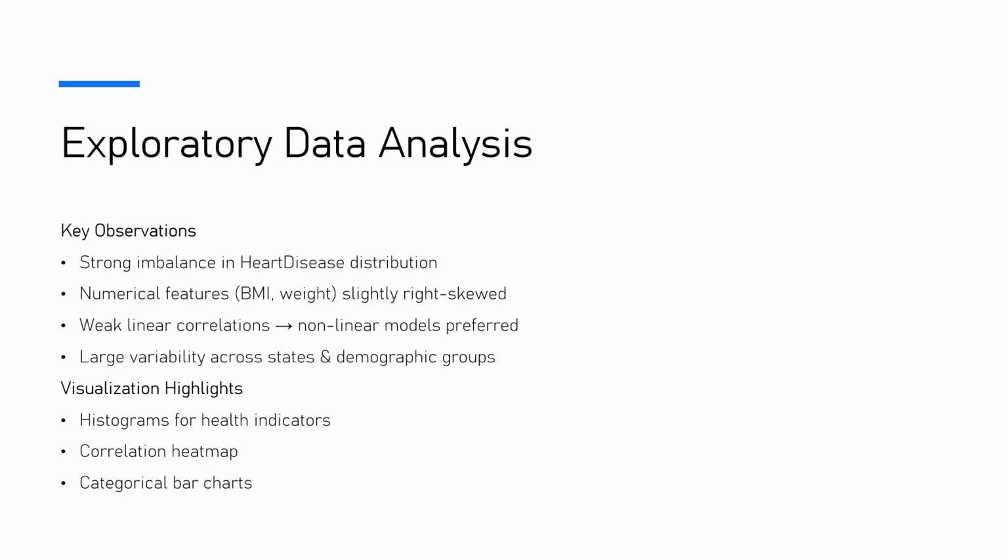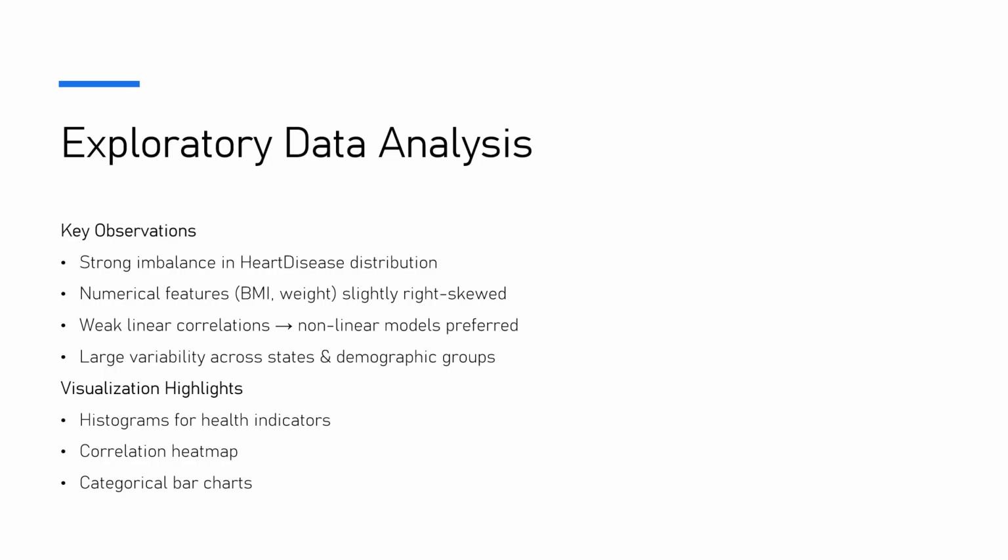Secondly, most numeric features such as weight, BMI, and sleep hours followed roughly normal or skewed distributions. Thirdly, the correlations between features were very low. This suggests that simple linear models will struggle to capture the relationships between the variables as compared to more powerful ensemble methods. Finally, the categorical features like general health, smoking status, and physical activity also showed uneven distributions across the categories.